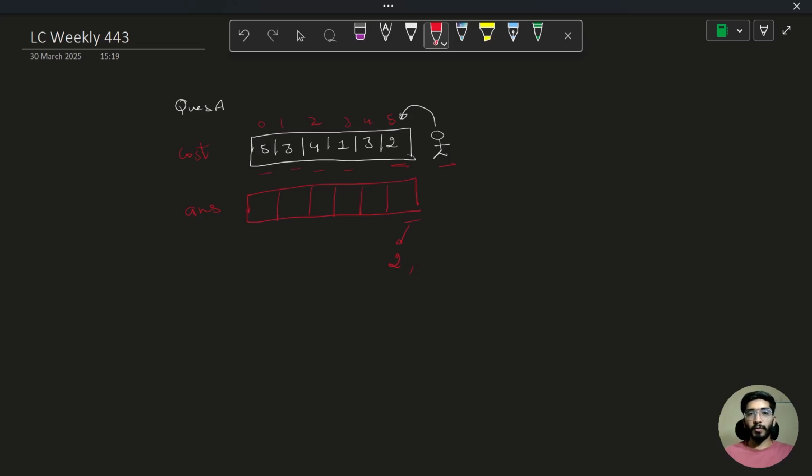Let's suppose I move to position 3 by paying the cost 3. From this point I can move back in the queue, which doesn't cost me anything. So after moving to that position, I can freely move back and reach index 5, which will cost me 3. But that's not a good idea because that cost is already greater than the cost I can pay to the person to swap the position directly.